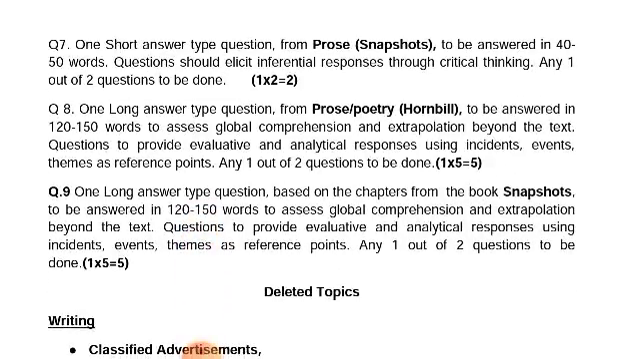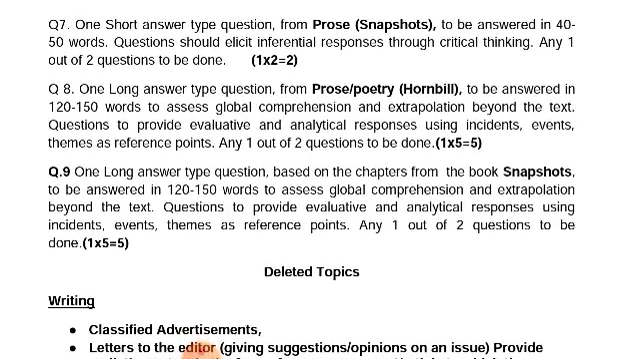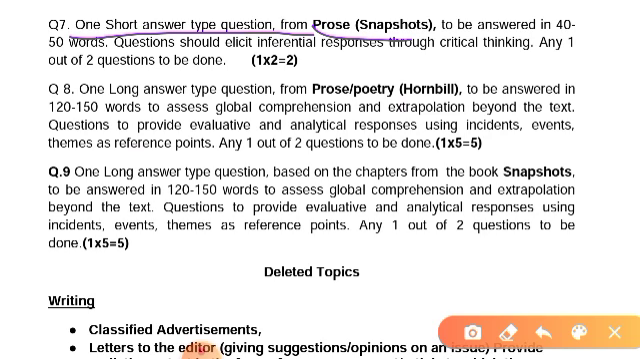Next you have the 7th question, one short answer type question from prose, to be answered in 40 words, and questions should elicit inferential responses through critical thinking. Any 1 out of 2 questions to be done, that carries 1 mark. One short answer type question from the prose, from the book Snapshot, answered in 40 to 50 words, and any 1 out of 2 questions should be done, and you get 2 marks.